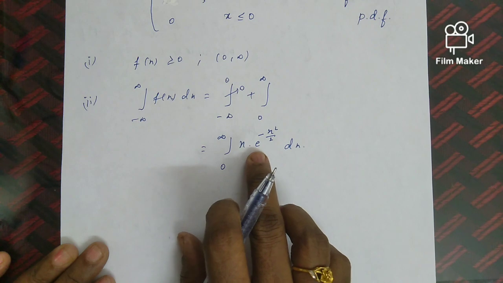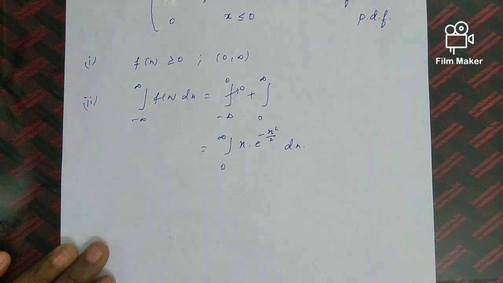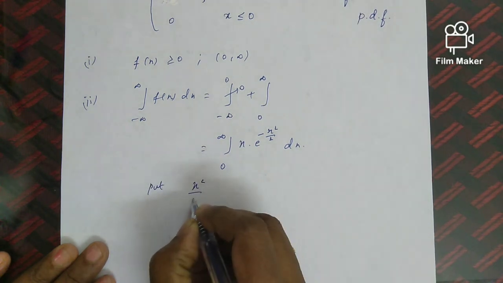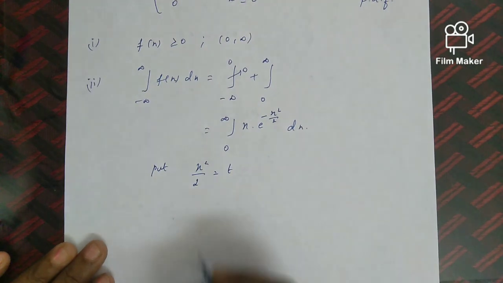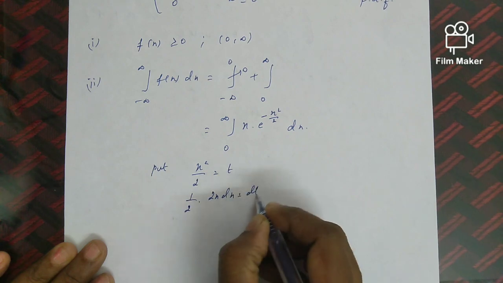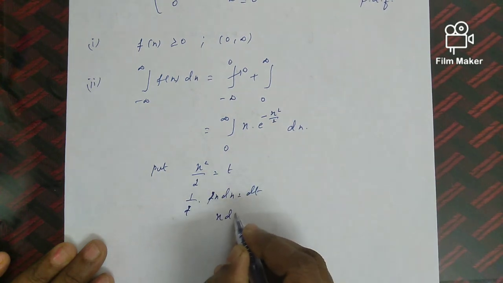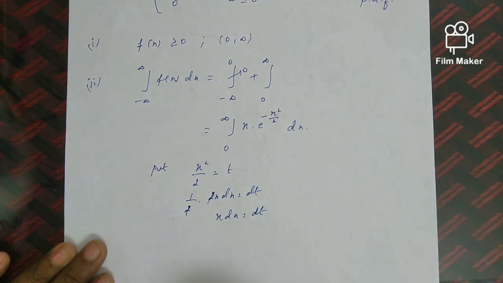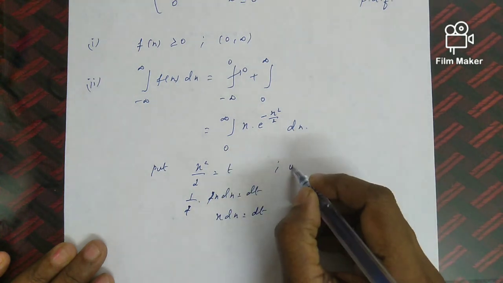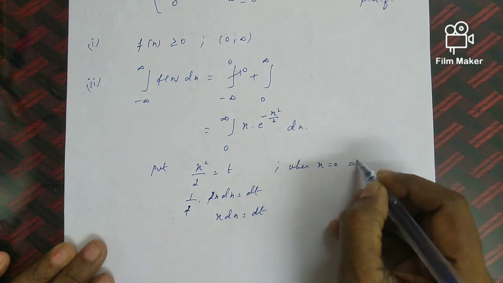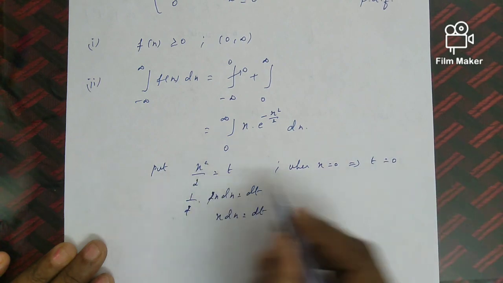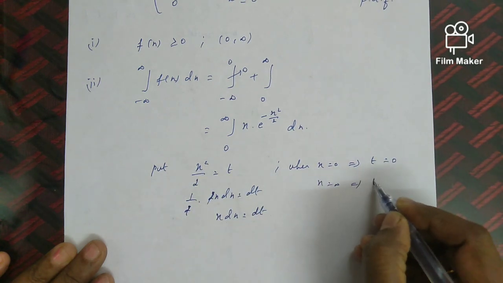See, for a function of this type, e power minus some term like that, we are going to integrate by the substitution method. So what is the substitution? Put x square by 2 equal to t. Differentiate this: 2x dx equal to dt. We can cancel this 2. So x dx equal to dt. Whenever we give a substitution, we have to check the limits also. When x equal to 0, t equal to 0. When x equal to infinity, t equal to infinity.